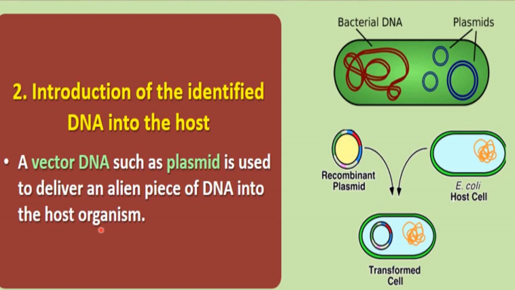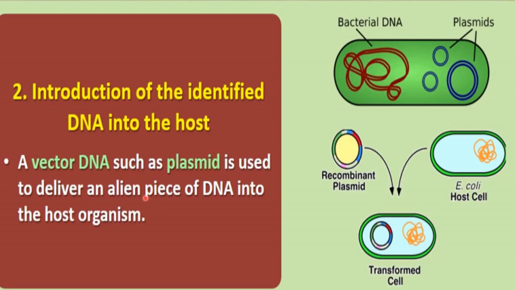Likewise, for the introduction of an alien piece of DNA, because we are taking it from any other organism, that's why it is alien for that host, right? So for delivering that alien piece of DNA into the host organism, we require a vector, okay?